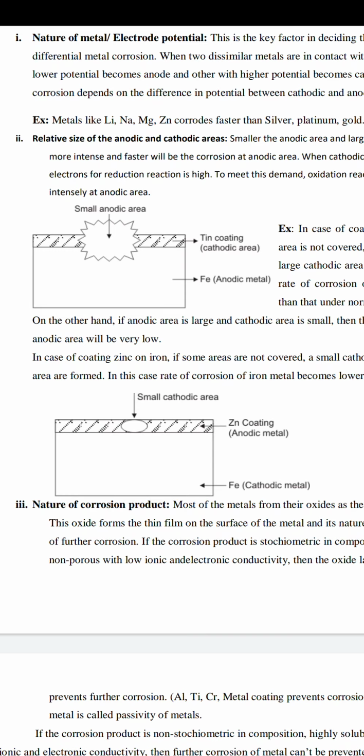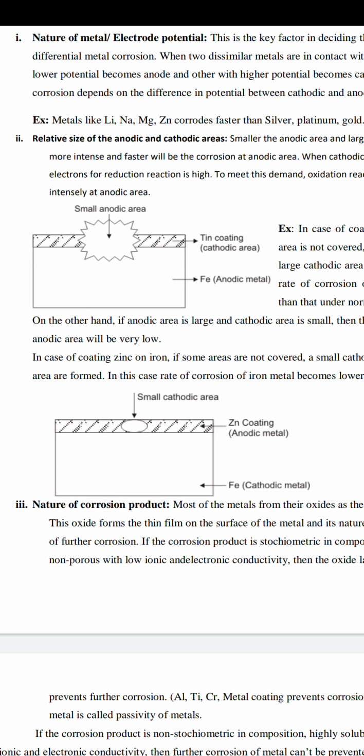If the iron is coated by tin or copper and any pinhole or small air crack takes place, or it is not completely coated, say 1% is exposed, a small hole is there, immediately that small portion acts as anode and the remaining 99% acts as cathode.